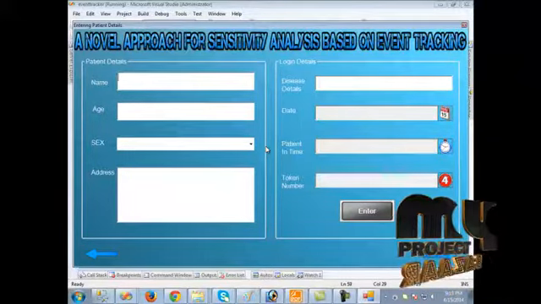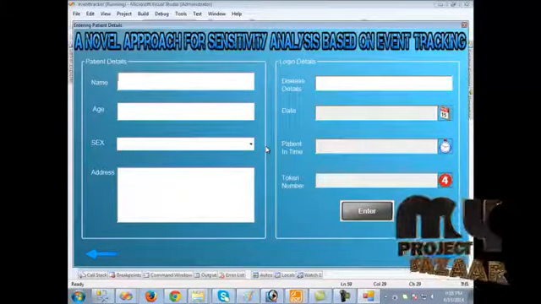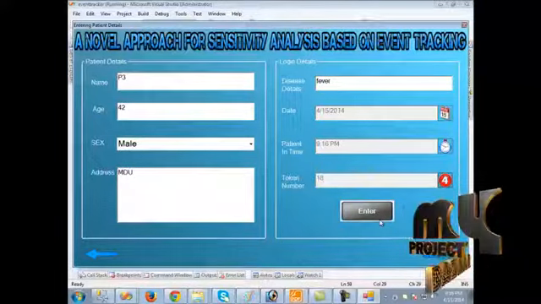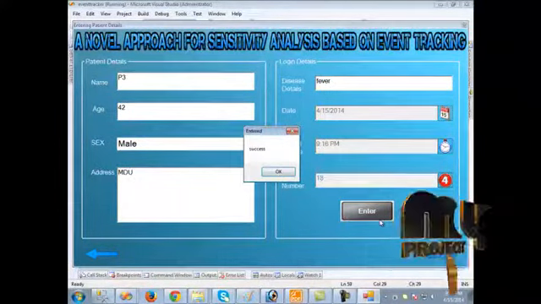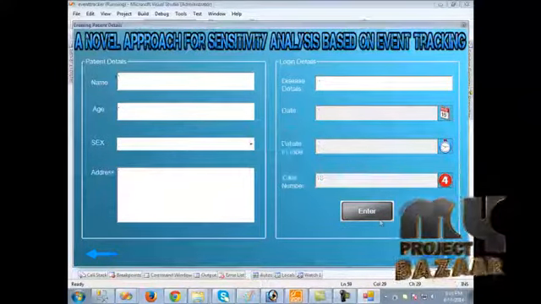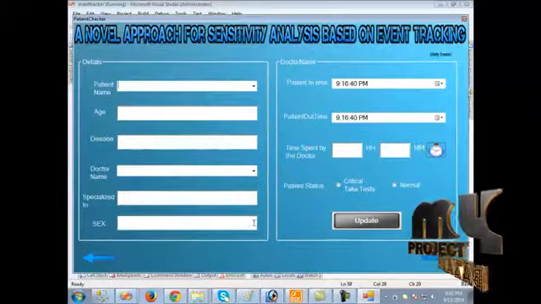The patient's name can be the same, so here we should fill in the data. After filling in all the details, we should press the enter button. When we press it, it should be updated in the database. When we click the next button, it will redirect to the next page.